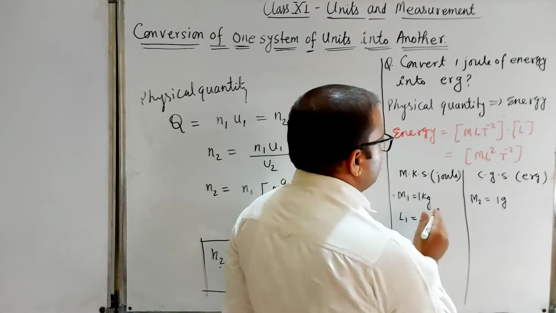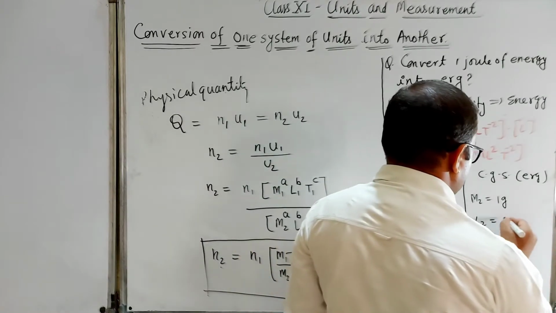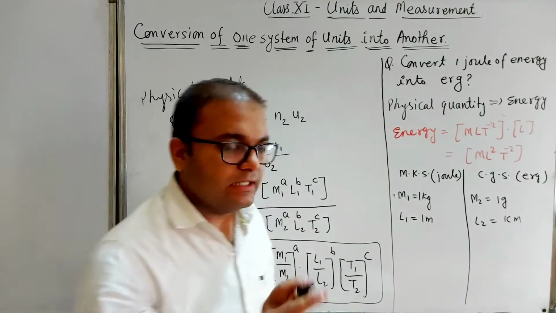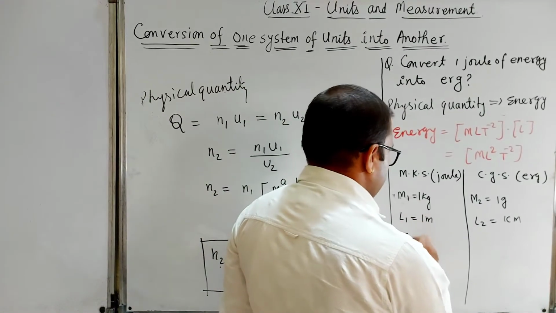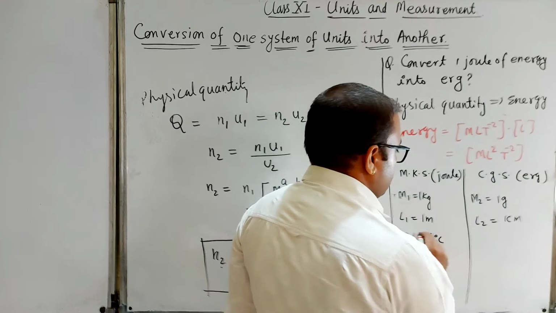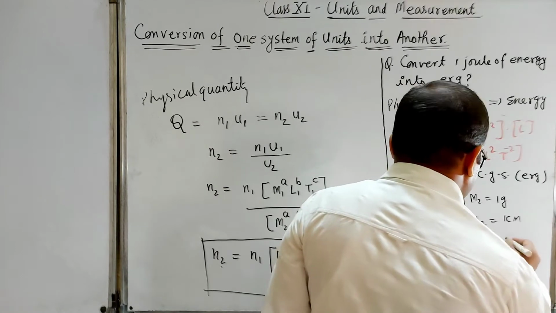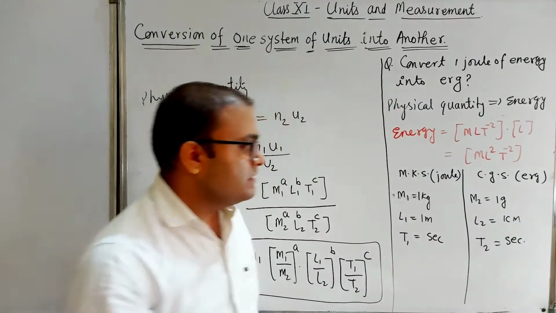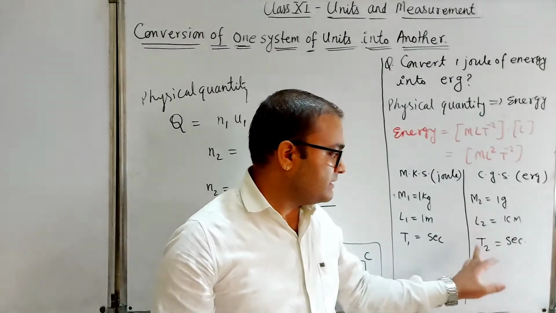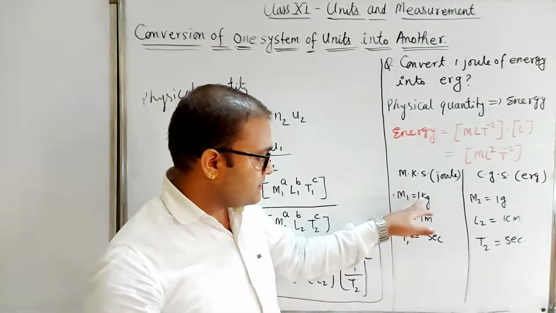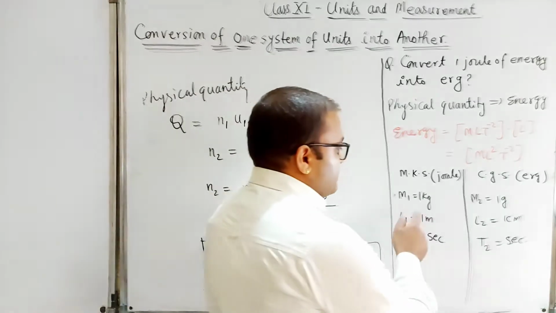Here L1 equal to 1 meter, and here L2 equal to 1 centimeter. And here time T1 will be in second, and here the time T2 will also be in second, because in the CGS system mass is in gram, L2 in centimeter and T2 in second, and here mass in kg, length in meter and time in second.